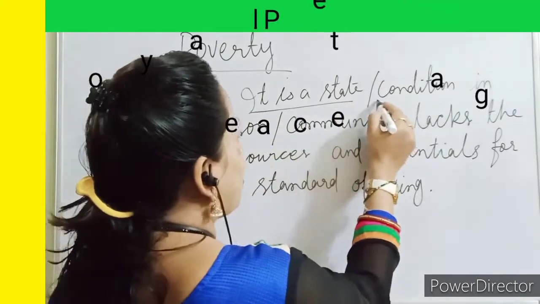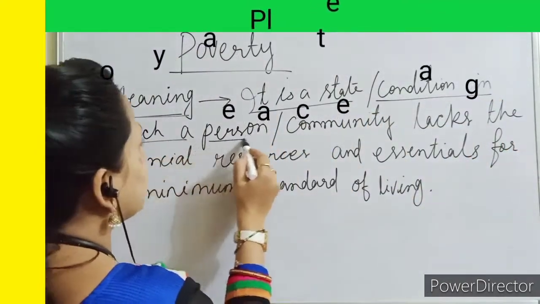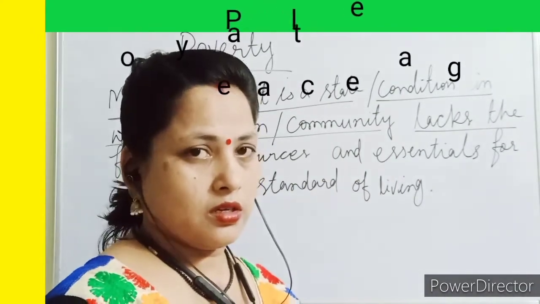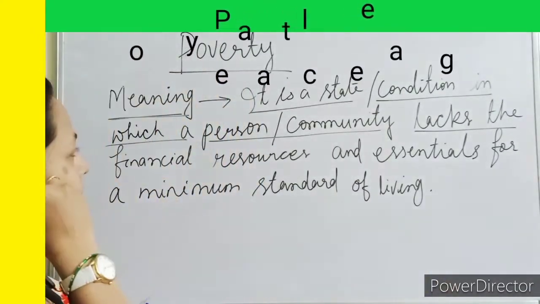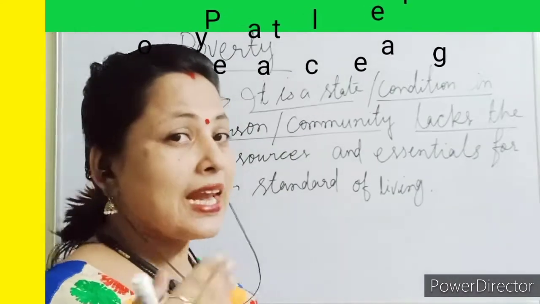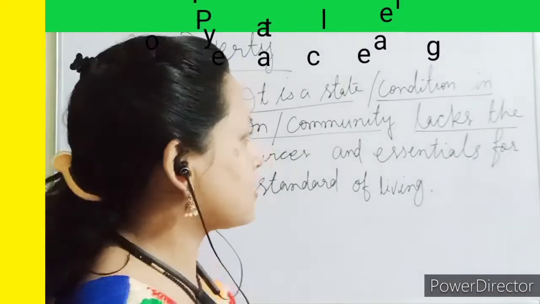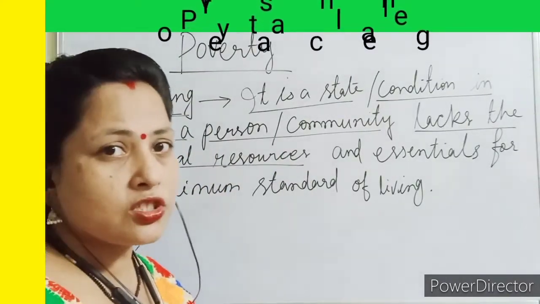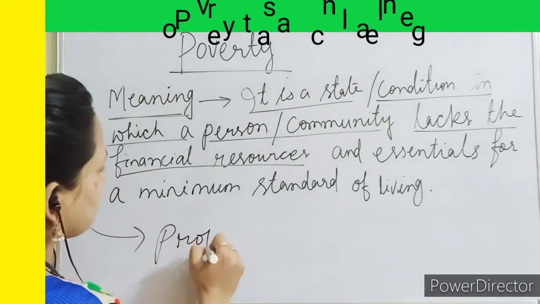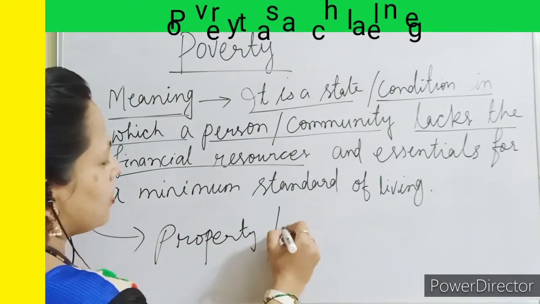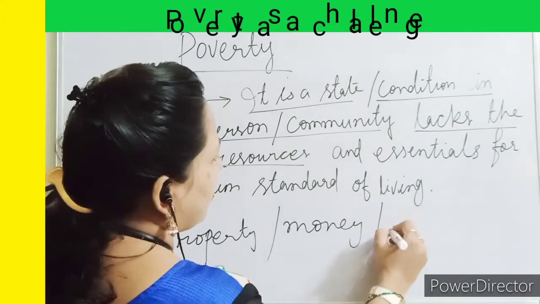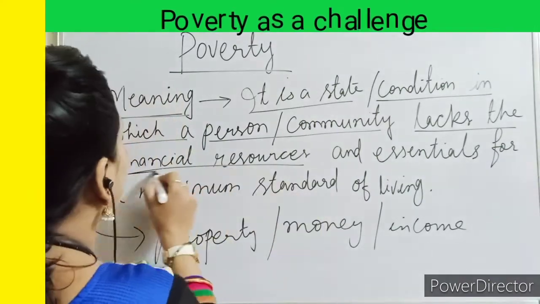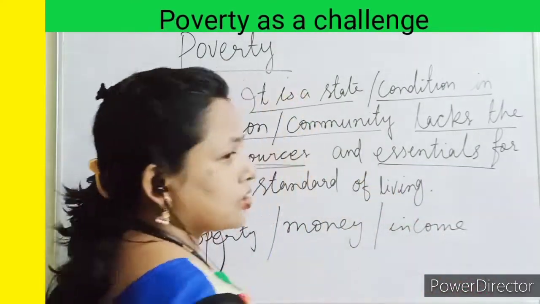It is a state or condition, a situation, in which a person or community lacks the financial resources. What are the financial resources? Either property, or the most important, money or income, whatever you take. So financial resources and essentials.